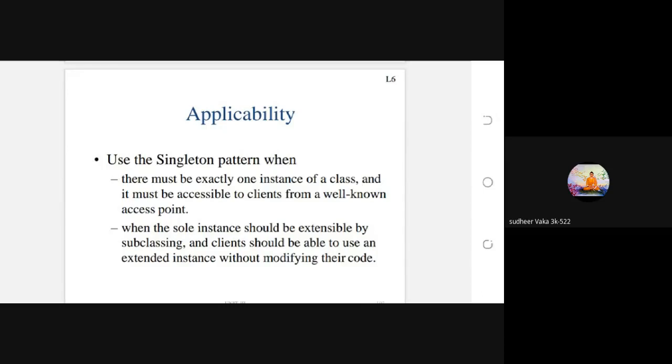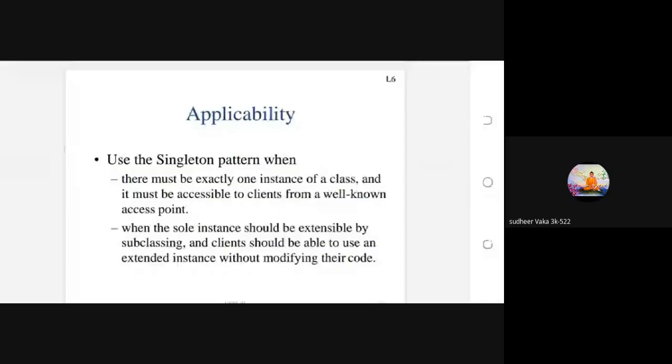The client should be able to use the extended instance without modifying the code. For this extensible purpose, the client should extend by subclassing the instance.